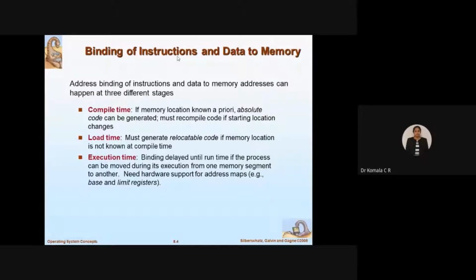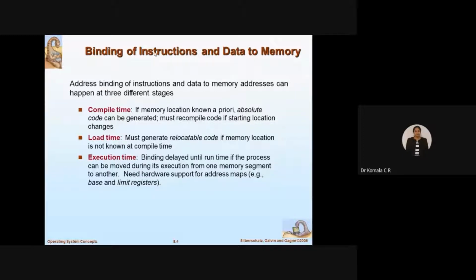One is the set of instructions which you have written in the program to execute. When you execute, say for example, you have written the instruction to add the given 10 numbers. Then which are the data to be added? The data, the operand. So the operand is also important. The data is to be stored in the memory, and the instructions which you are going to execute are also going to be stored in the memory. These are the two things you're supposed to take care of before you start executing the process.